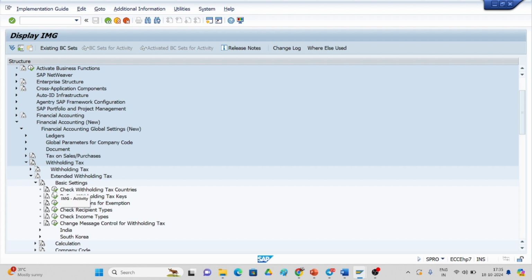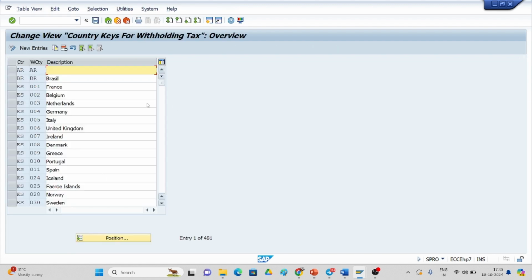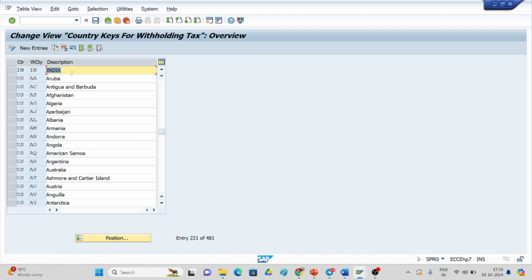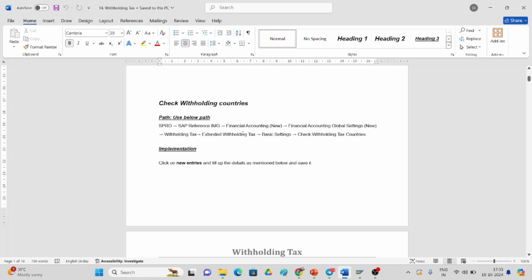Check withholding tax countries. Here we can see for our country, if there is anything like IN, I will give IN, and here also I will give IN. So they already exist, like US, which users will be using. For our country it is IN, so we look after the IN that we have to see, that's it.